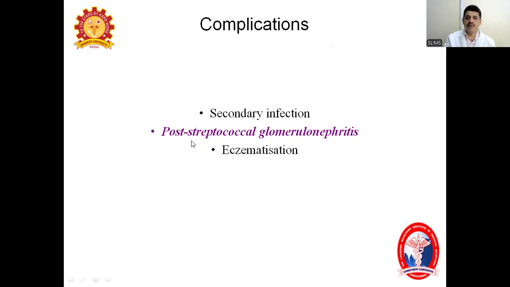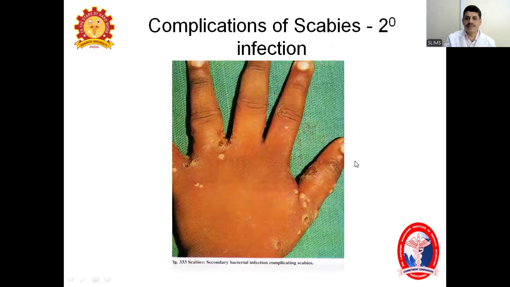streptococcus. Then, post-streptococcal glomerulonephritis. If you don't treat properly, especially more commonly in the kids, kids are more prone to get post-streptococcal glomerulonephritis. It's a very severe condition, as we all know. Rarely it can go to even renal failure also. And eczematization. What is eczematization? It is severe involvement of the other parts of the body and spread to the other parts of the body. Okay, it is called eczematization.